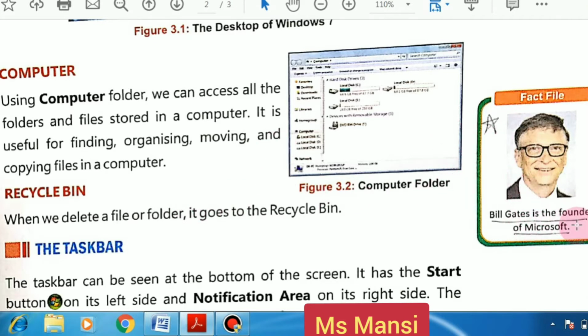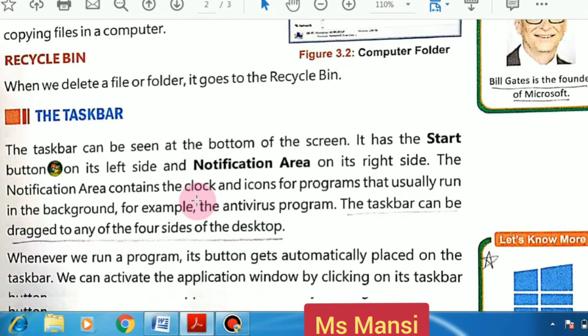Students, do you know who is the founder of Microsoft? Our answer is Bill Gates. Who is the founder of Microsoft? Bill Gates. Next is the taskbar.